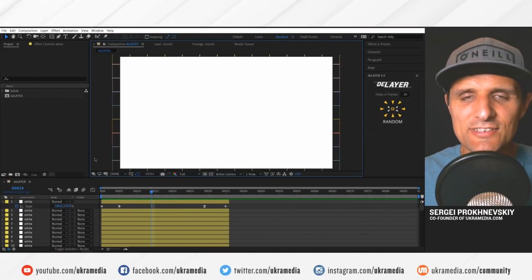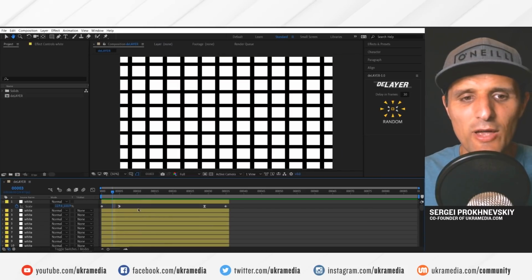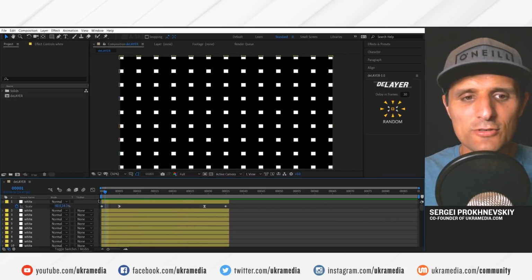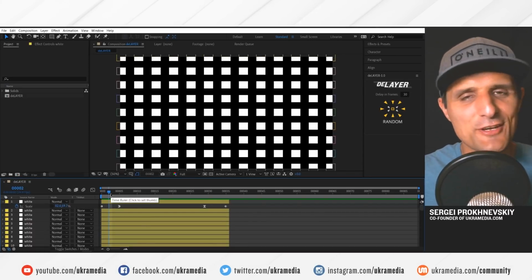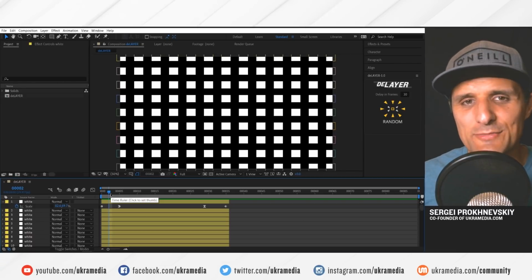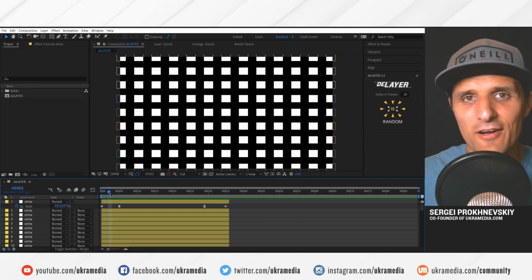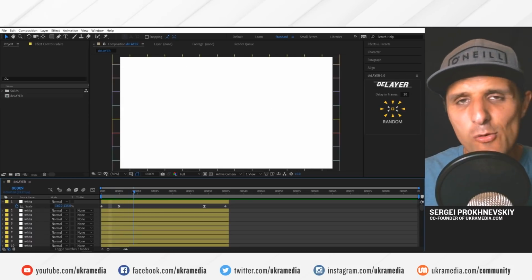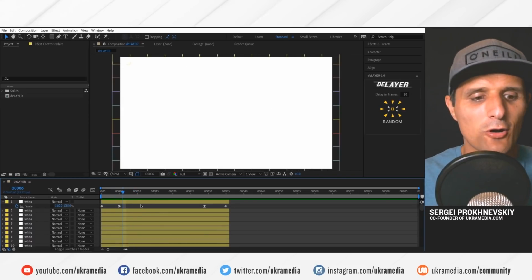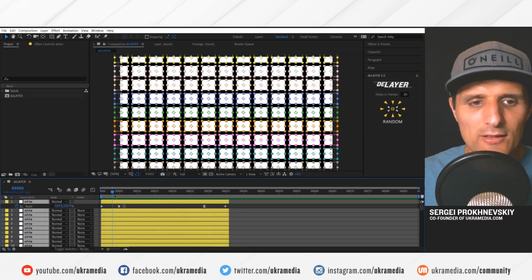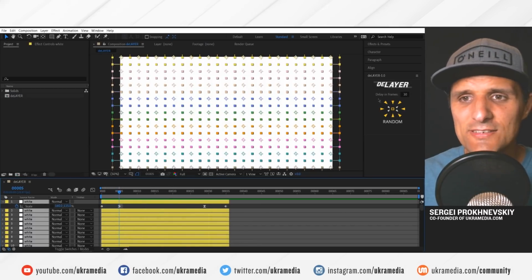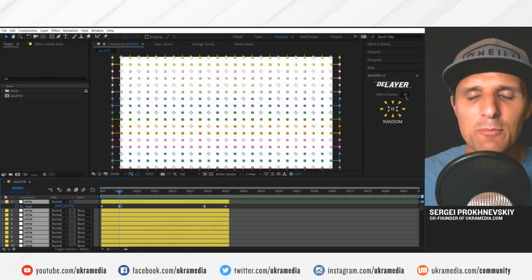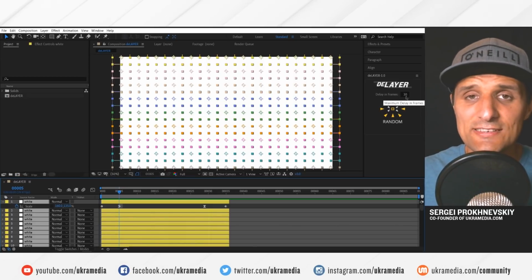So here's an example. We have this composition. We have a bunch of cubes animating. They're all starting at the same place on the timeline. So what this script does, it offsets layers. Delayer, which Tim was always great at coming up with the names. So delay layers, delayer, perfect. So here's how it works. It's very simple. You select all of your layers, and once you have all of them selected, you'll have the script looking like this. Then you can say delay in frames. You can say how many frames, and it will use that as a max.